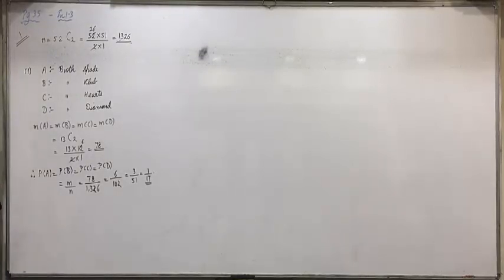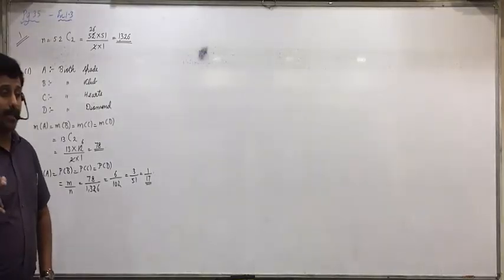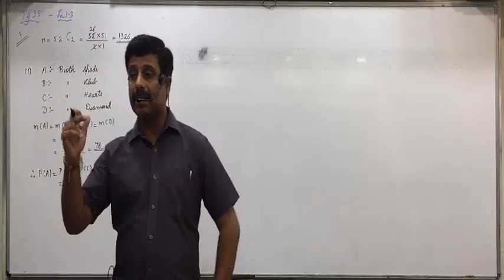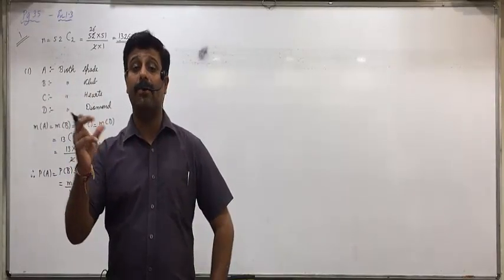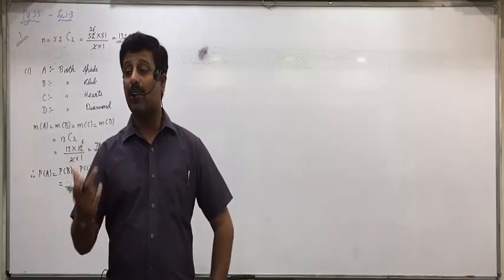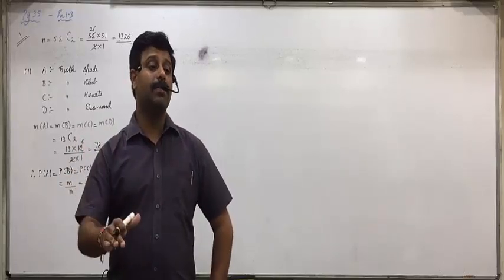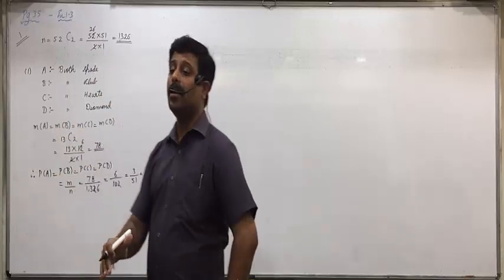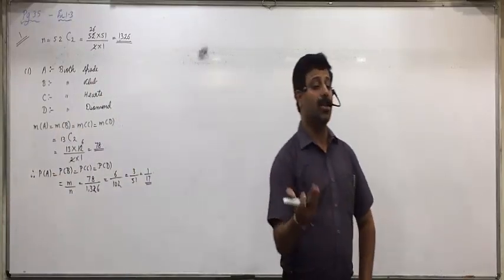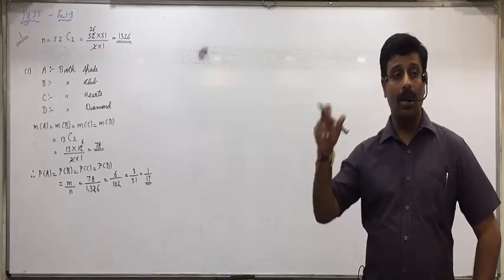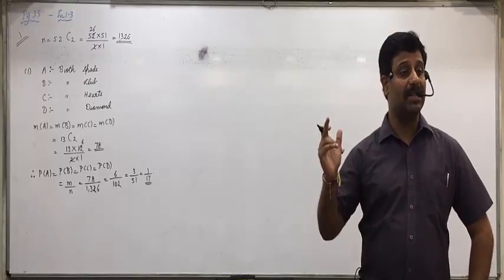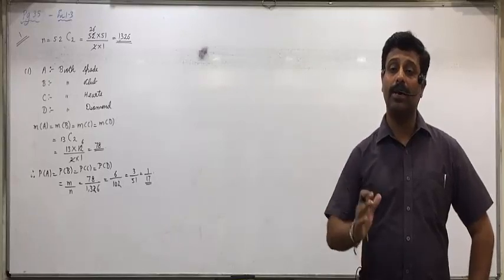Now, we want the probability that both are of same suit, which means A union B union C union D. Okay? As I discussed yesterday, when the word same comes, what is the hidden meaning in that? Both are of same suit means either both are spade, or both are clubs, or both are hearts, or both are diamonds. So A or B or C or D union.